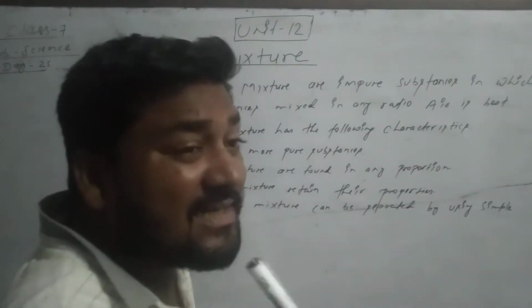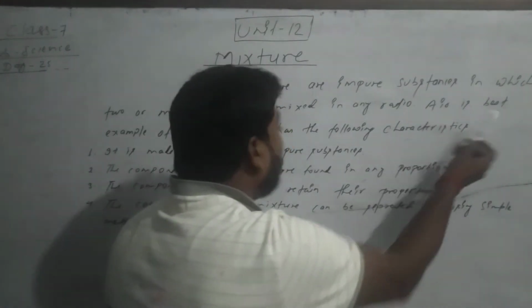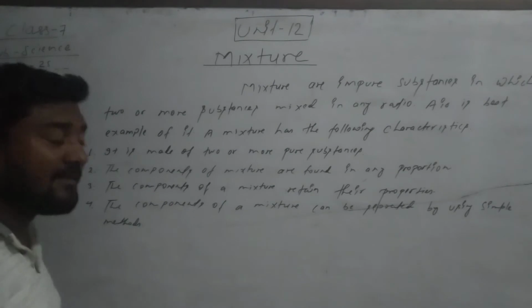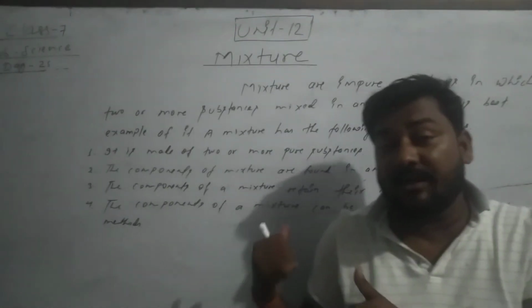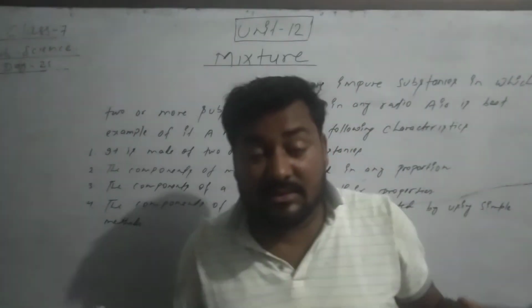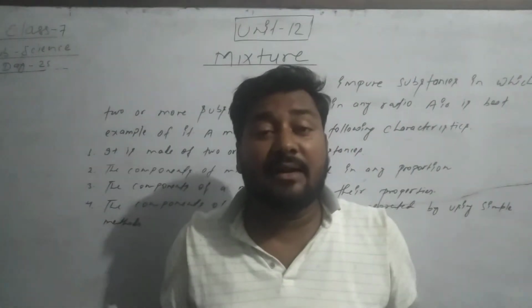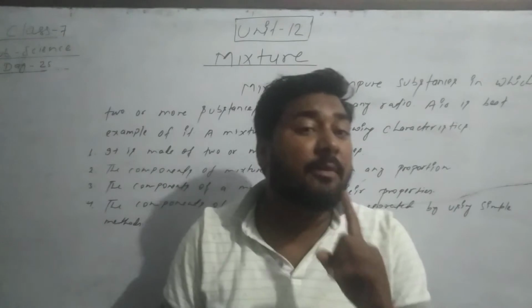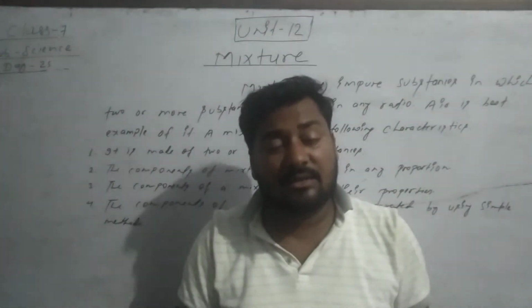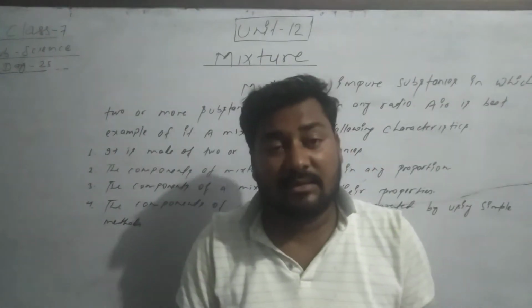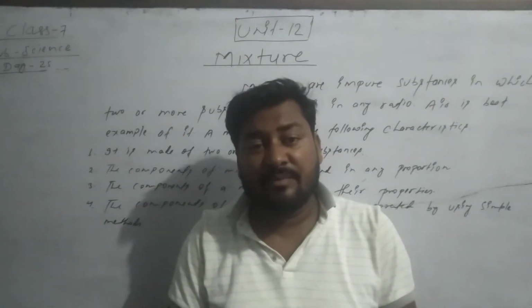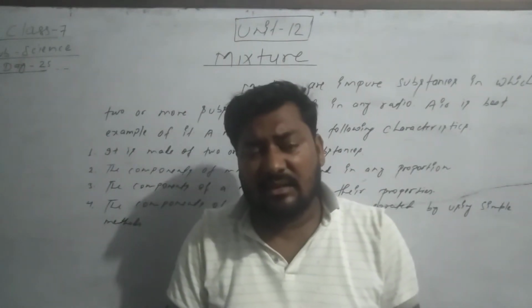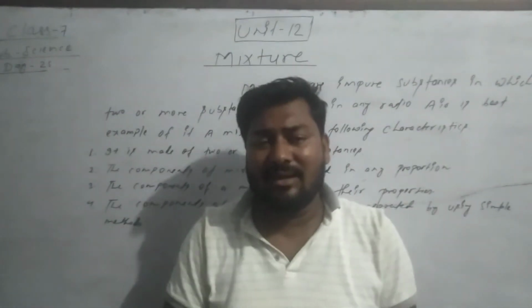We can take the best example: air is the best example. Why have I written air? In air there are different types of gases, carbon dioxide, oxygen, carbon monoxide, dust particles and different pollution, which mix in the air.